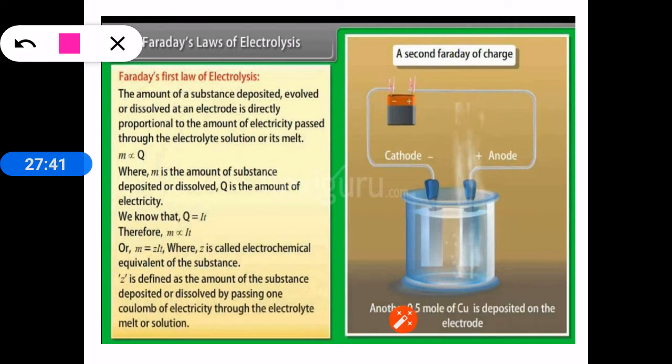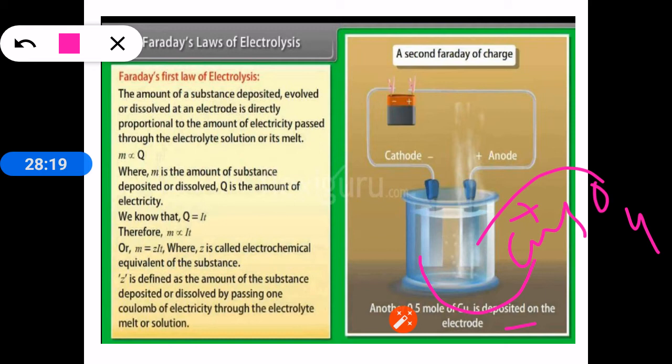Suppose we are doing the electrolysis of an electrolyte, copper sulfate. Whenever electricity is passed through the copper sulfate solution, copper is positively charged, so it will move towards the cathode, and sulfate will move towards the anode. Cu2+ will move towards the cathode and get deposited on the cathode. So how much quantity of substance is deposited at the respective electrodes is given by Faraday's laws of electrolysis.